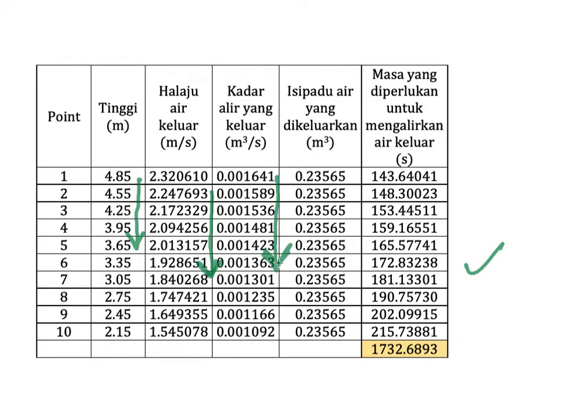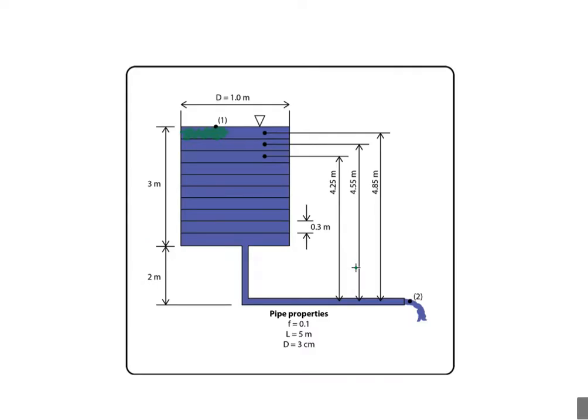And the volume of water here remains constant. Why? Because we divided the tank into 10 equal volumes of water, so the volume is constant for each space.